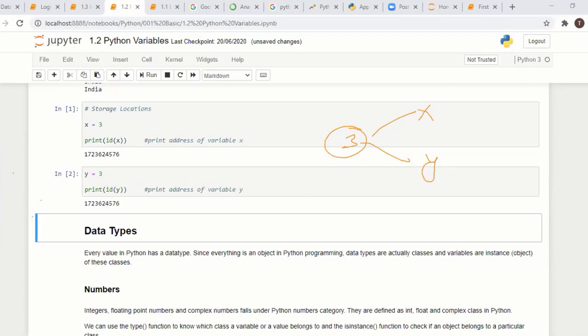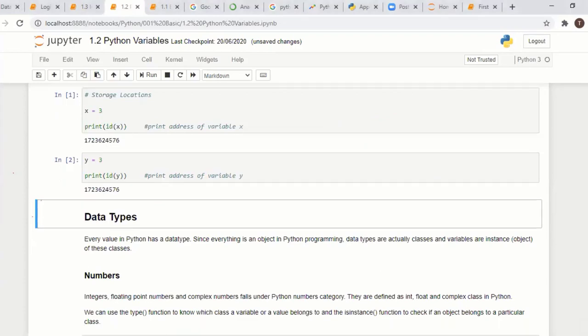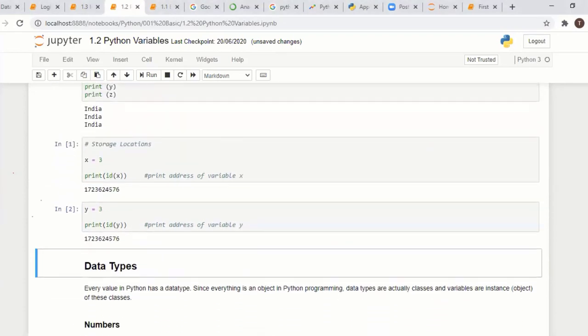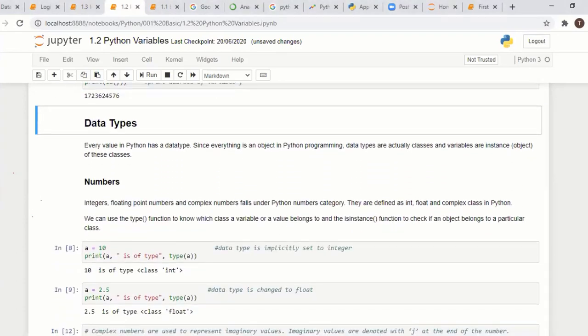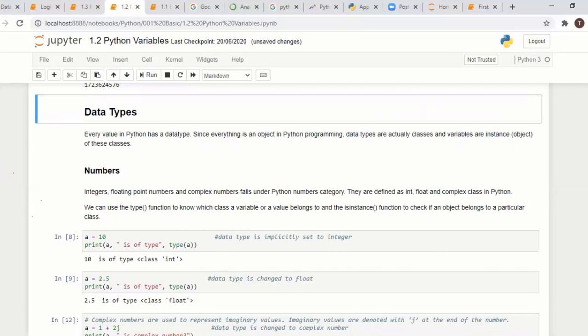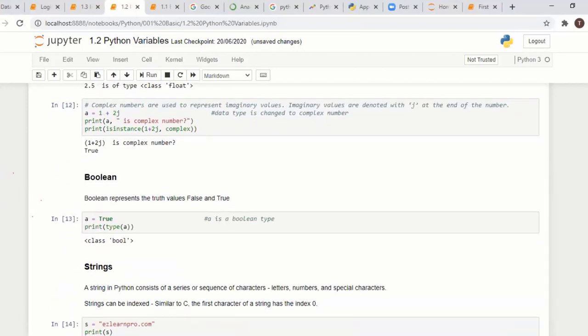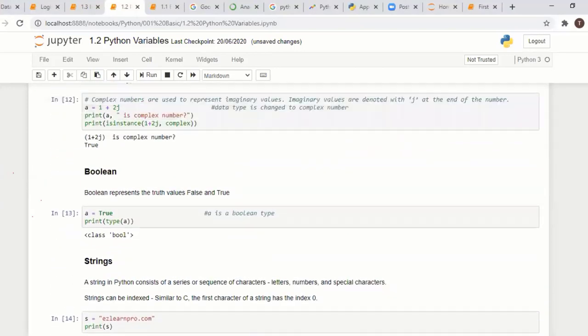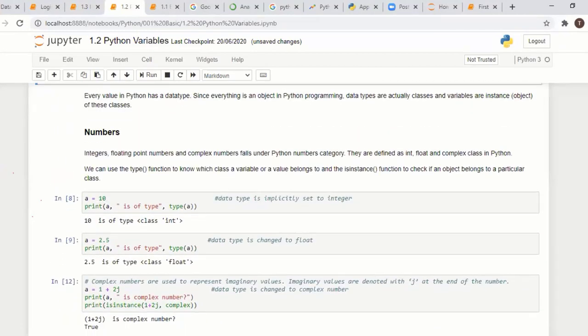Got it? And what are the different types of variables? We are assigning these variables, so we have to know what types there are. We mainly have three different types. One is the built-in numbers, just numbers. There are three types of numbers.